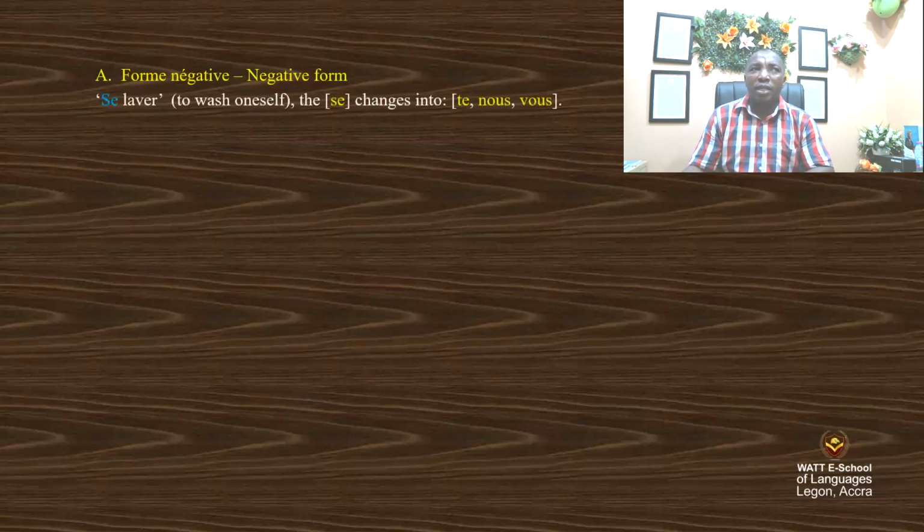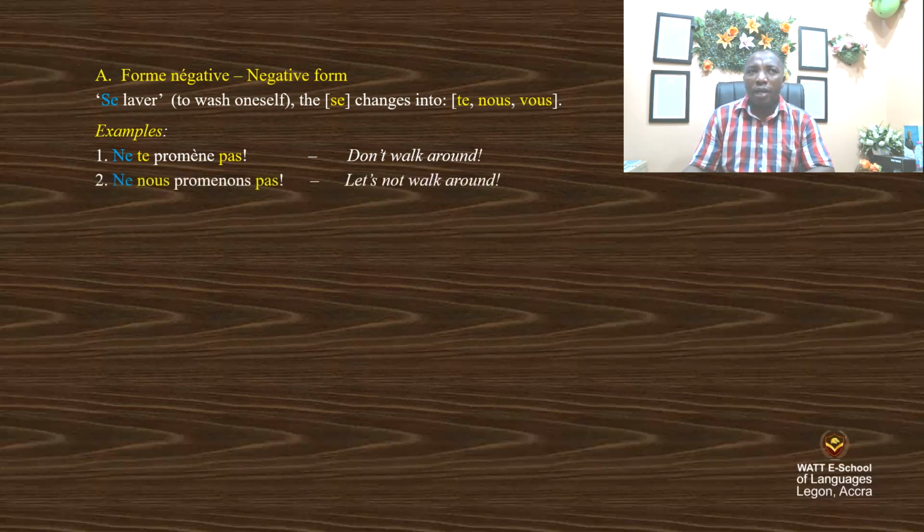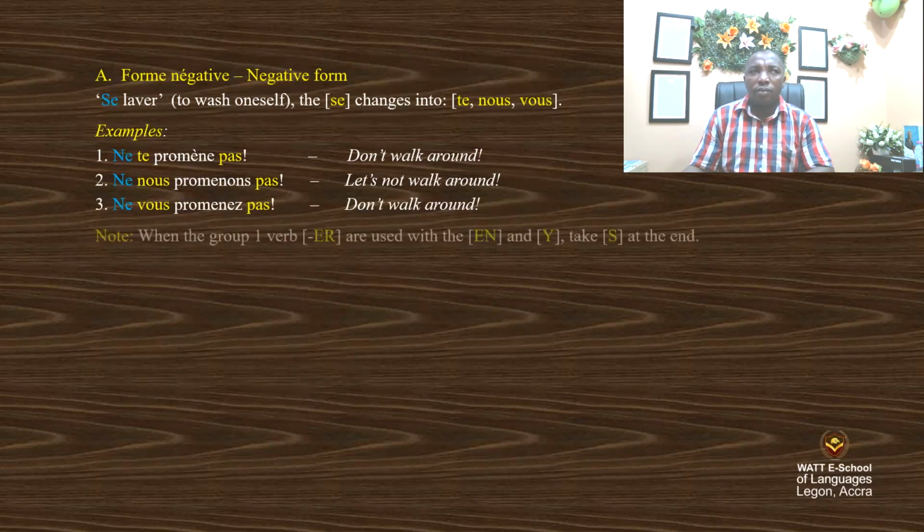Let's continue. Negative form. Se laver, to wash oneself. The se changes to te, nous, vous. Example, ne te promène pas. Don't walk around. Ne nous promenons pas. Let's not walk around. Ne vous promenez pas. Don't walk around.